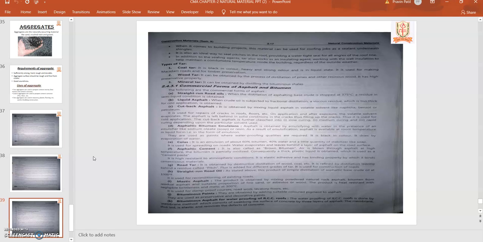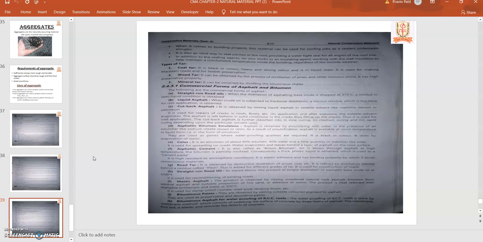In addition to this sealing role, tar also works as an insulating agent, helping maintain a comfortable temperature inside the building. The types of tar are coal tar and wood tar. Coal tar is black in color, heavy with a strong odor, and it is in a liquid state.